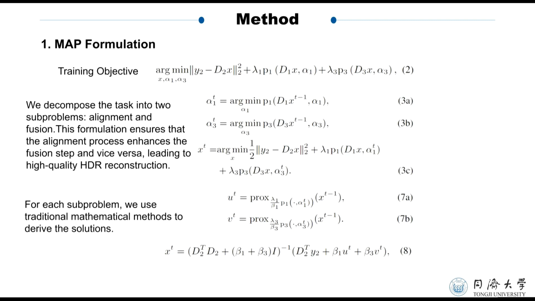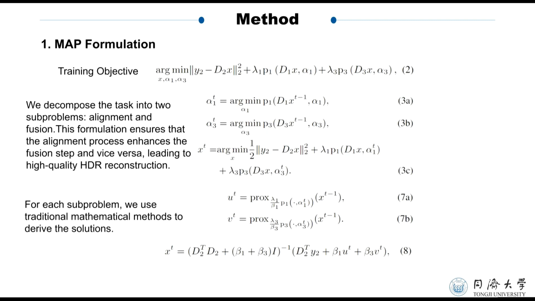These operators iteratively refine the alignment by minimizing the spatial correspondence priors, ensuring that the features from different LDR images are properly aligned. For the fusion subproblem, we utilize the HQS algorithm, which decouples the data fidelity term and the regularization terms, allowing us to solve for the fused features more effectively.